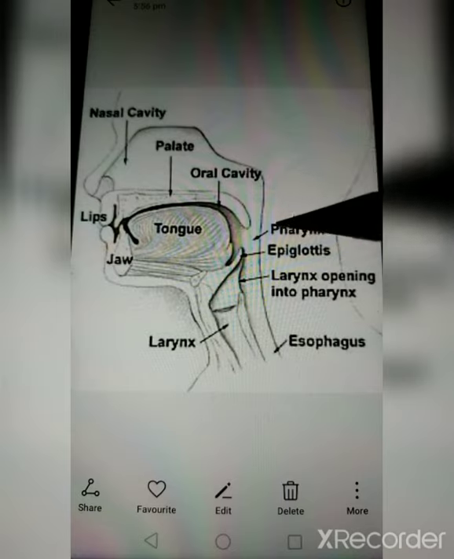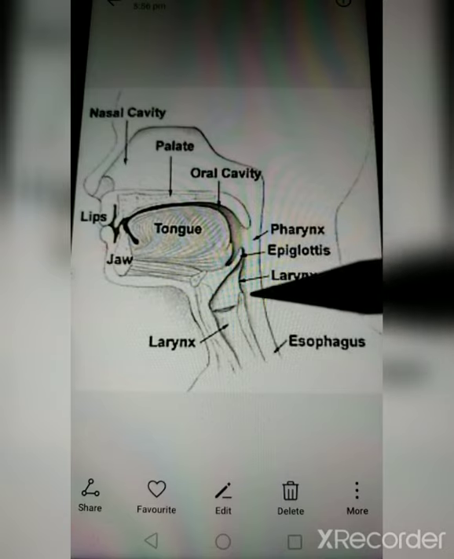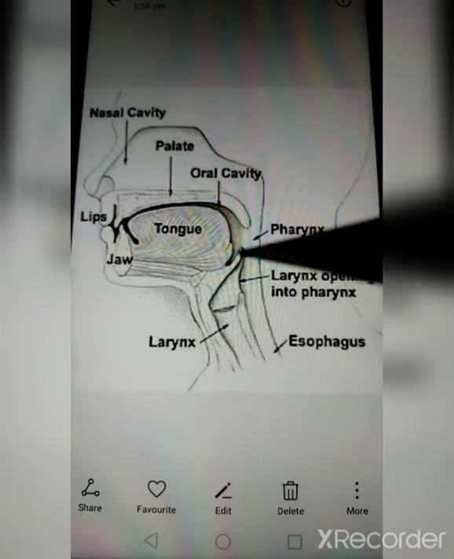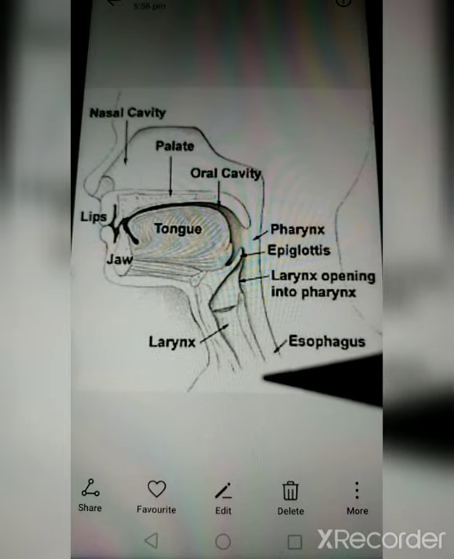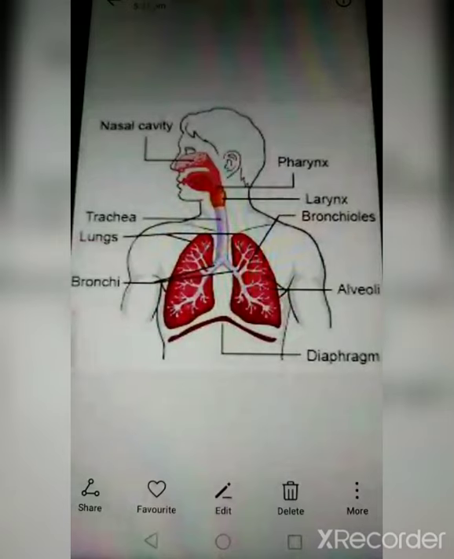So any particles of food, when being swallowed, the epiglottis will move and close the larynx. The next phase of the pathway of air is the larynx. The food goes to the esophagus, whereas the air enters into the larynx. Larynx is the next part of the pathway of air. Larynx is also known as the voice box of human beings. It provides vibration and helps us to speak. The sound is basically produced with the help of the larynx.